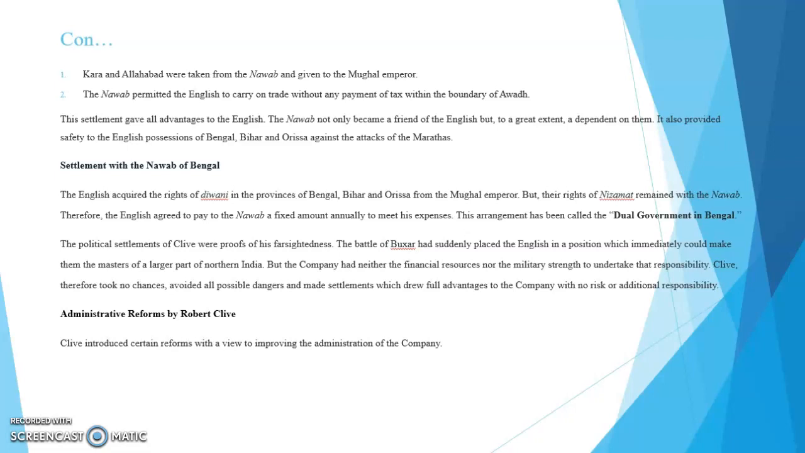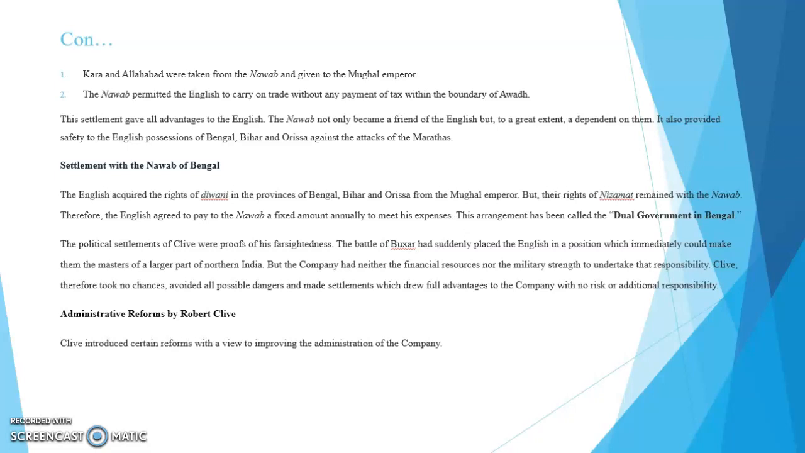This settlement again gave all advantages to the English. The Nawab not only became a friend to the English, but to a great extent a dependent on them. It also provided safety to the English possessions of Bengal, Bihar, and Orissa against the attacks of the Marathas.